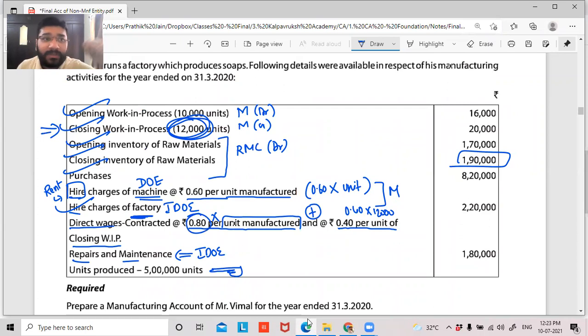So for that the cost is involved. So for those closing stock of goods, 40 paise per unit is my labor charges. So they've given labor for the goods that have been manufactured and the goods which are still lying in the semi-finished condition in my factory. So both put together is my direct wages. Have I answered your query?